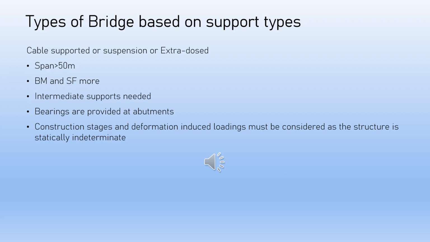Let's summarize all that you have learned. A simply supported span is supported at both ends by bearings placed on top of the pier cap. In continuous type, bridge superstructures are continuous over multiple spans, longitudinally over bearing supports. The superstructure is monolithic with the substructure in integral type. Balanced cantilever is an evolved integral support system modified to accommodate the requirements of balanced cantilever construction. Cable-supported or suspension or extradosed systems are commonly used when the span is generally greater than 50 meters.